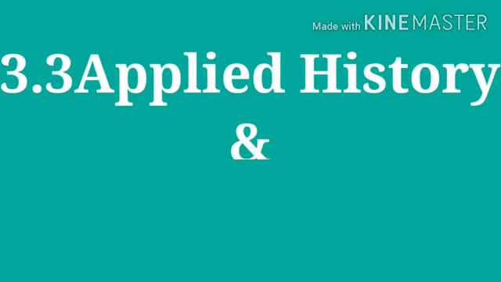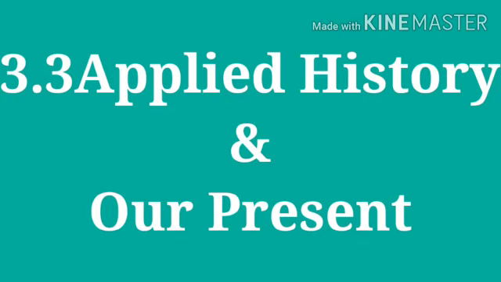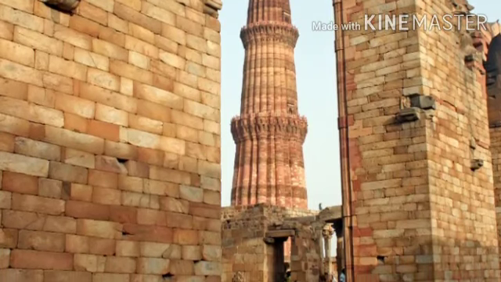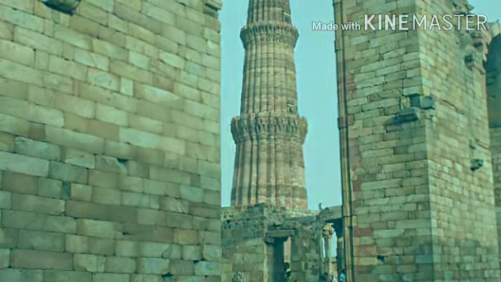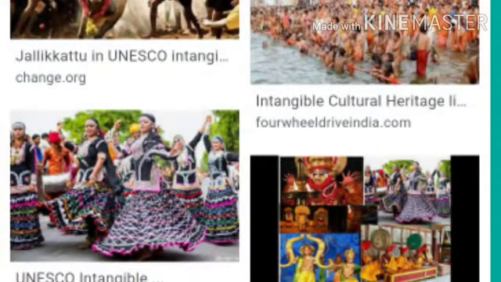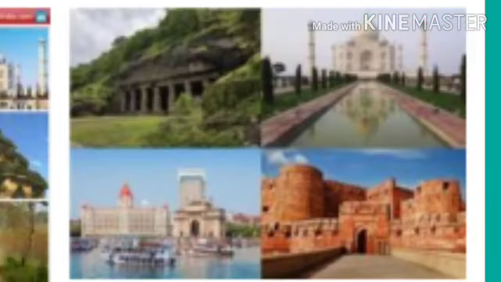Further, we move on to see 3.3 Applied History and our present. Now, history of heritage. The visible and invisible relics of the past exist in the present, and these relics represent the creative thoughts and traditions of our ancestors. It is our heritage which gives us the identity. It is necessary to preserve and conserve not only for our benefit but also for the benefit of our generations to come.